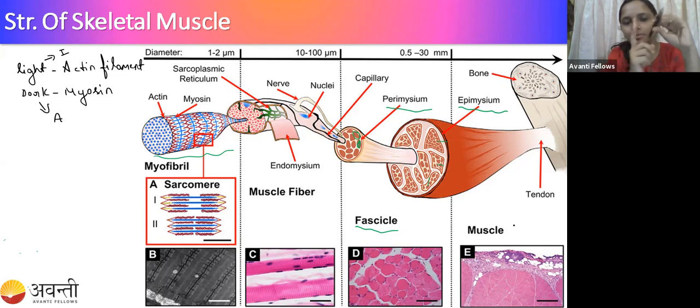The fascicle is covered by connective tissue called the perimysium. Inside, the covering of the muscle fiber is called the endomysium. The muscle fiber consists of alternating bands, the myofibrils, made of light and dark bands. Light bands consist of actin filament and dark bands consist of myosin.